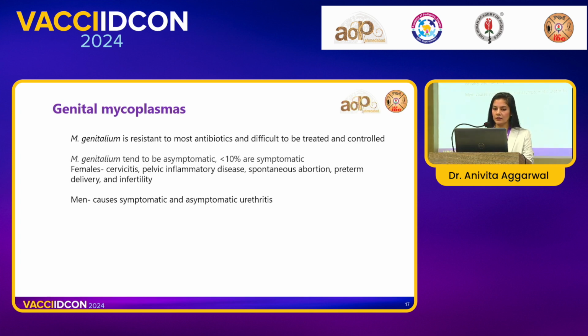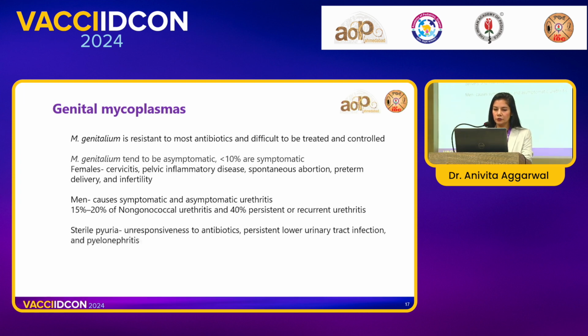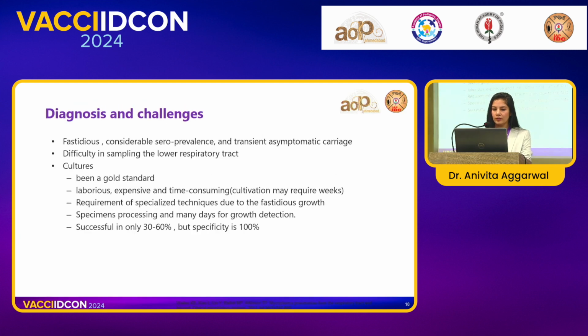Amongst the long-term complications in females, it can lead to PID, spontaneous abortions, preterm deliveries, infertility and whatnot. Amongst men, it can cause urethritis. Almost 40% of non-gonococcal urethritis and recurrent urethritis are attributed to mycoplasmas. As I mentioned, sterile pyuria, as we evaluate, in our 5 minutes left. Yeah, I'm almost done. If you look at sterile pyuria, it is one of the undetected entities, and genital mycoplasmas must also be looked up.